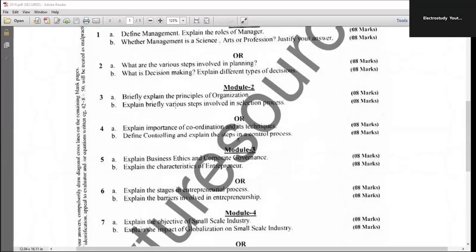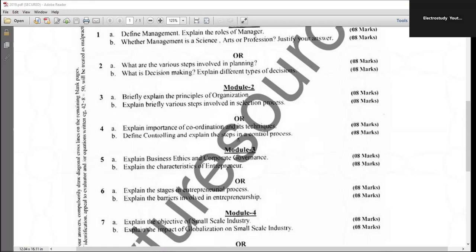So in 2019, there are some questions which I want to intimate to you. Briefly explain the principle of organization. Briefly, various steps involved in the selection process. It's regarding the recruitment, selection. What's the purpose of selection? What are the processes involved in the selection? You need to explain point-wise.